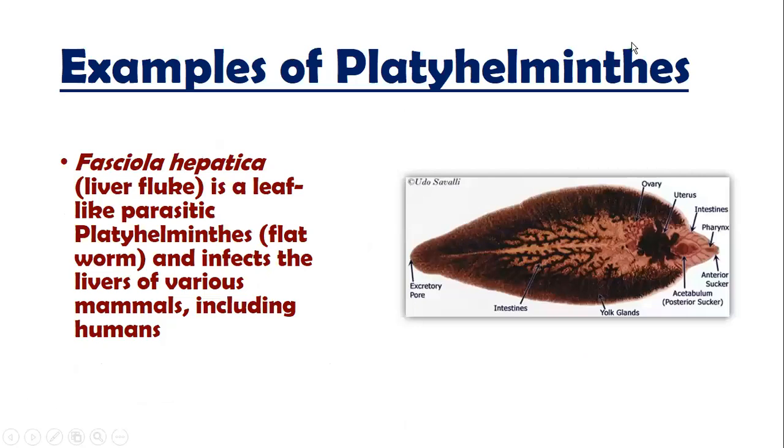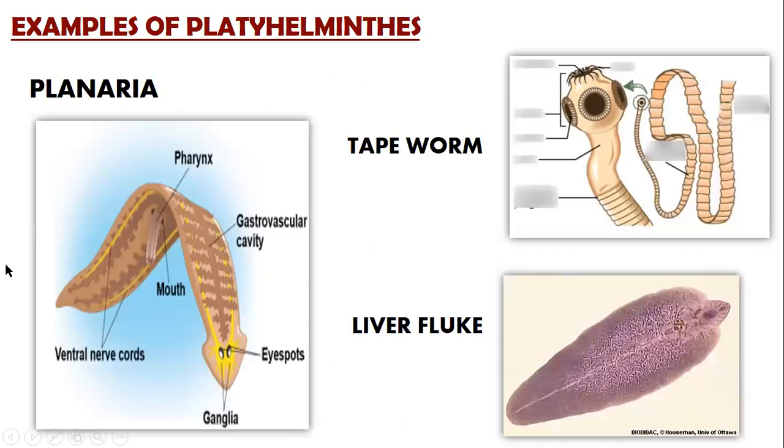Then, among the examples of Platyhelminthes, one is Fasciola hepatica, which is called the liver fluke. It lives in the liver, in the bile duct, by the way. The liver fluke is a leaf-like parasitic platyhelminth flatworm and infects the liver of various mammals, including humans. These are the examples I have discussed in detail, along with the structure of the planaria. This is the tapeworm, exactly like a tape, and see how dangerous its head looks. And this is the liver fluke, which is present in our liver.